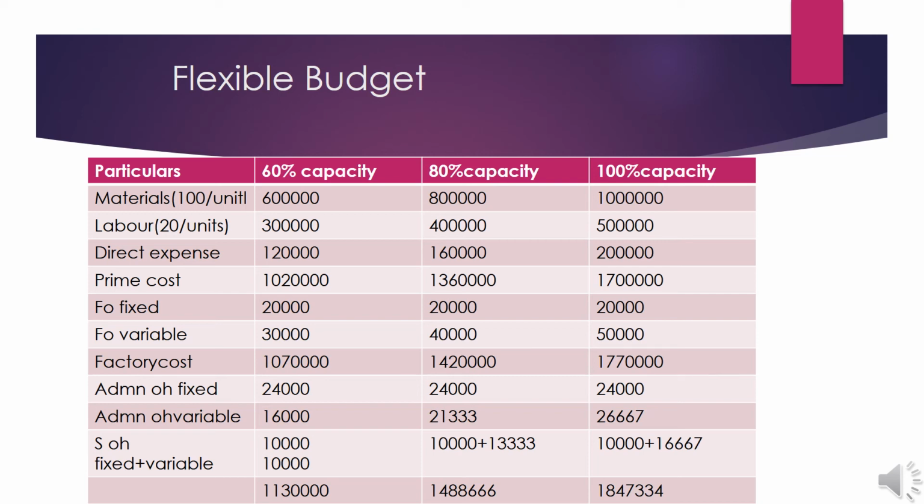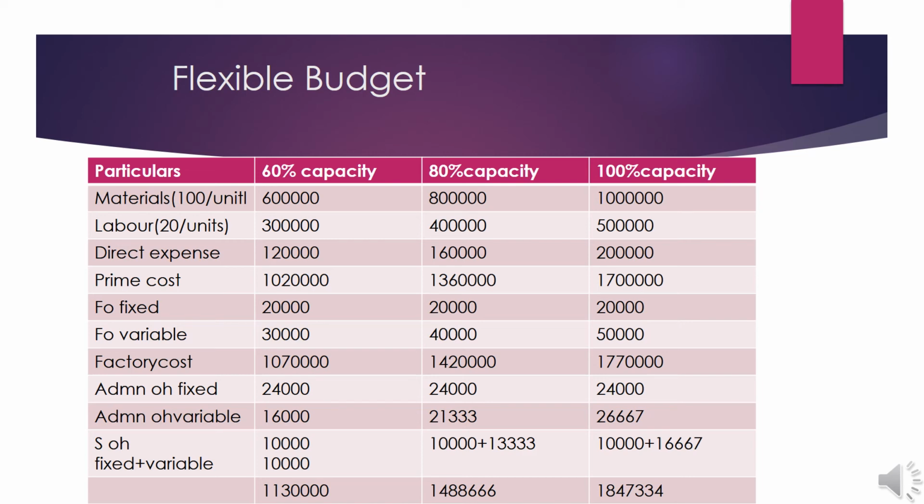Again, we consider the administration overhead. Administration total is 40,000 and 40% is fixed. That is why 16,000 is fixed at all capacity levels. The variable cost is 24,000, which changes according to the production. Again, the selling and distribution overhead is 20,000. Of this 20,000, 50% is fixed, that is 10,000.